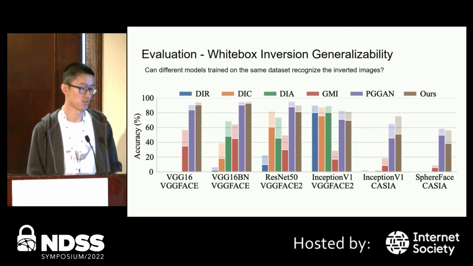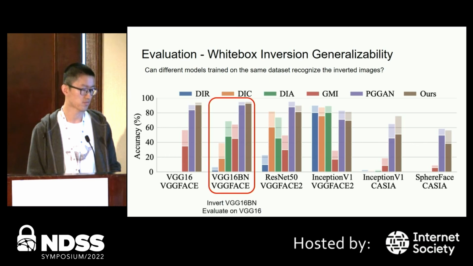This figure shows the white box inversion generalizability. That is, can different models trained on the same dataset recognize the inverted images? For example, the highlighted part means we conduct model inversions on VGG16 with batch normalization layers pre-trained on the VGG face dataset. And we test the inversion results on the VGG16 trained on the same dataset. You can see that our approach has high generalizability as well.